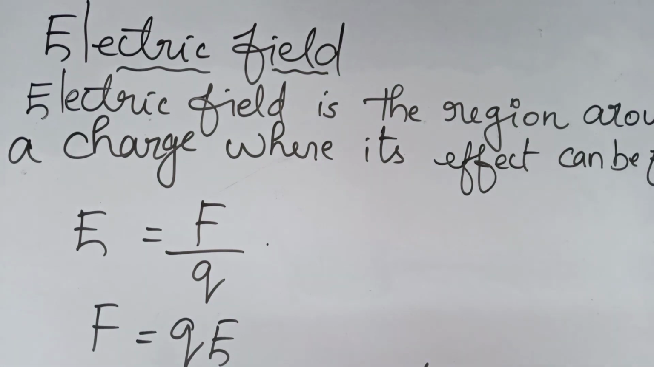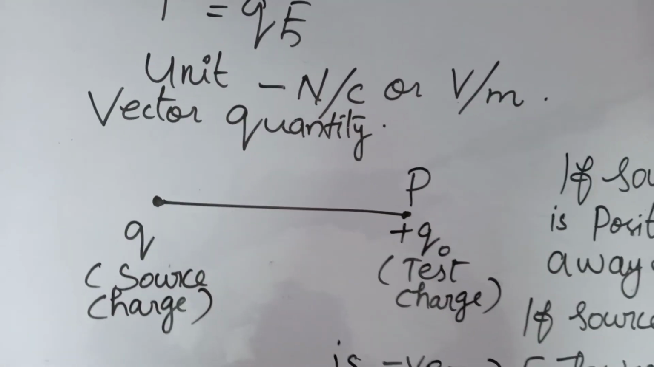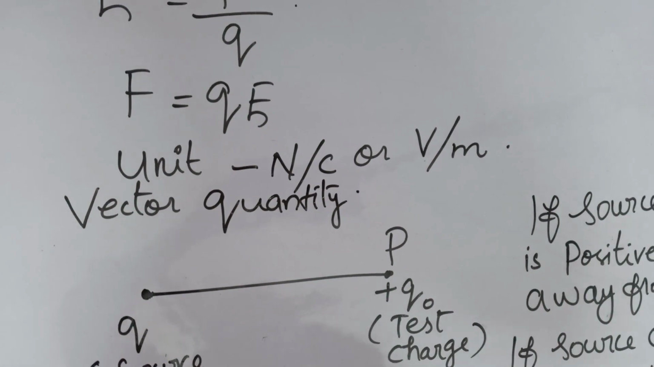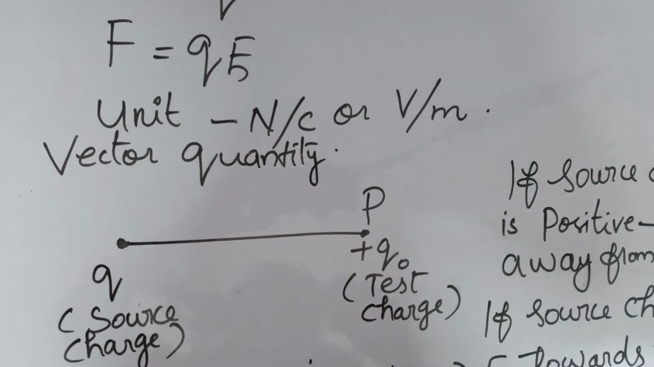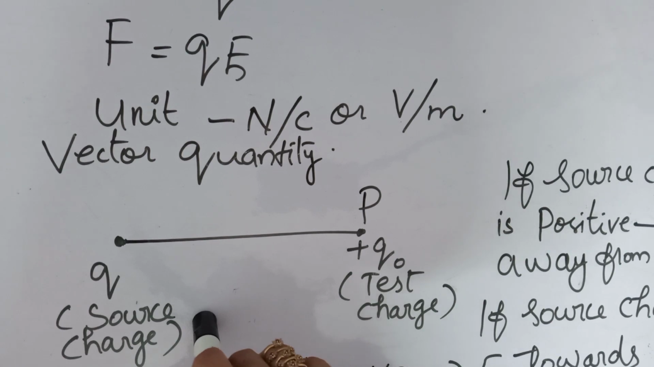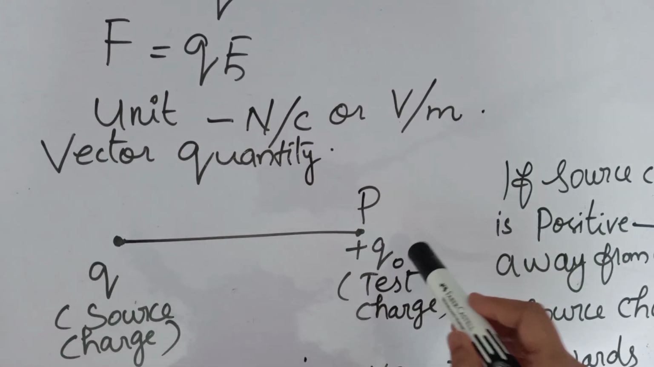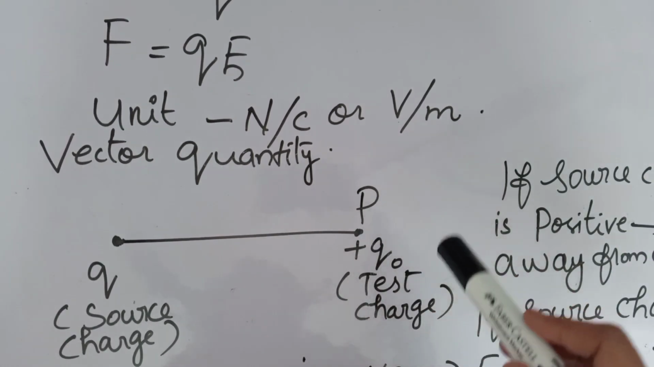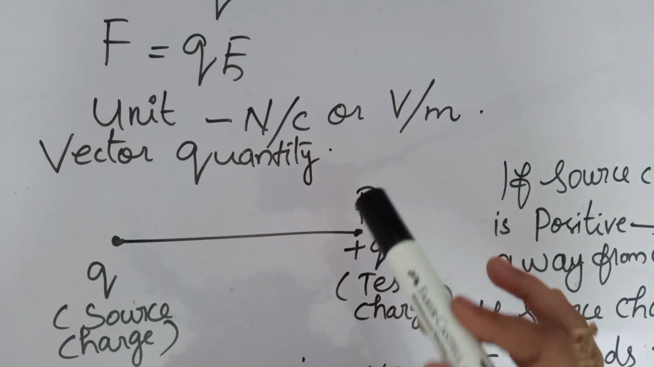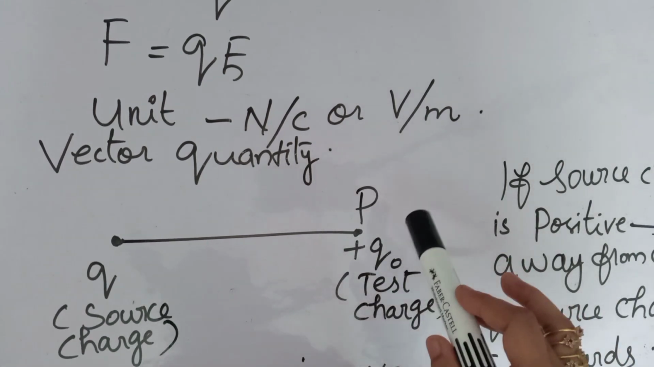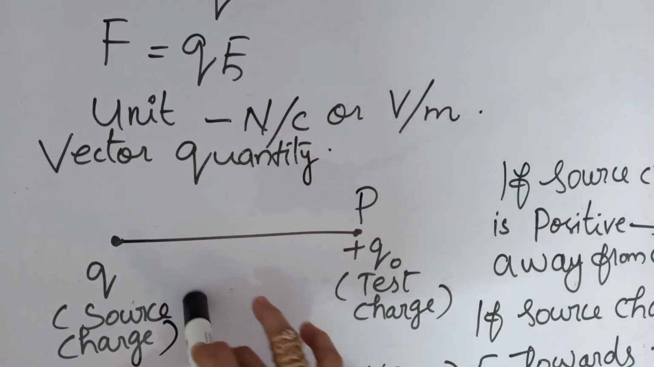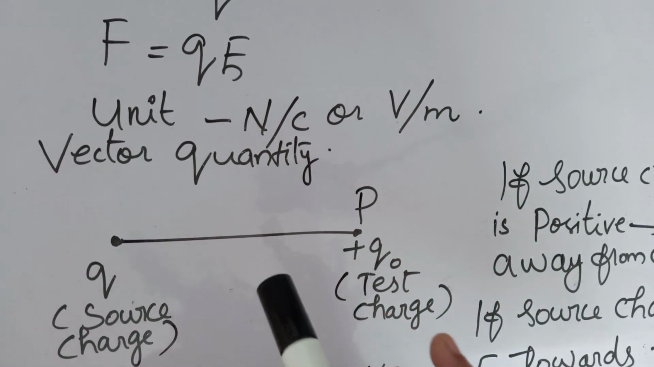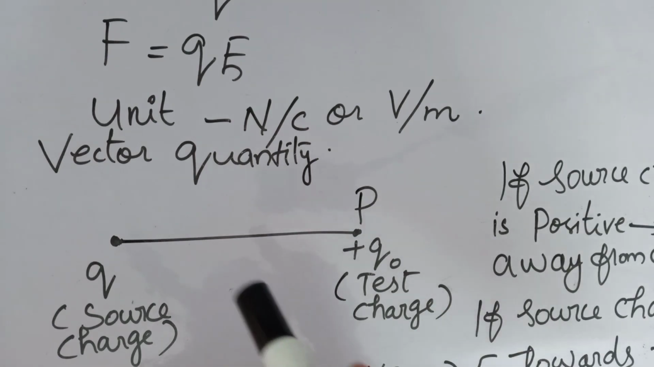So if you are taking a charge, we can call it a source charge. Suppose this is our source charge Q. We place a source charge, and for understanding its effect, we have to place a test charge near to that. Here at a point P, we are placing a test charge Q0, and this test charge will always be a unit positive charge. So if we place this unit positive charge near the source charge, we can find the electrostatic force, or the intensity of the electric field.